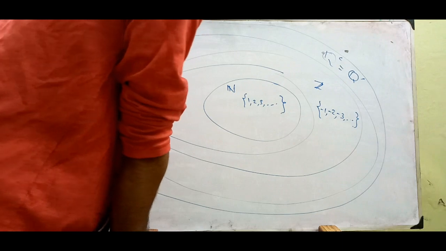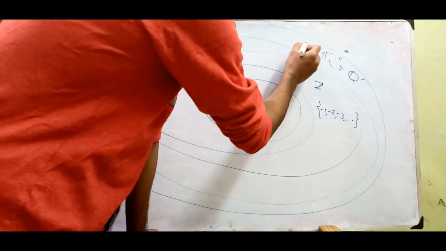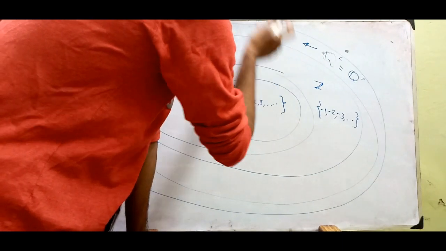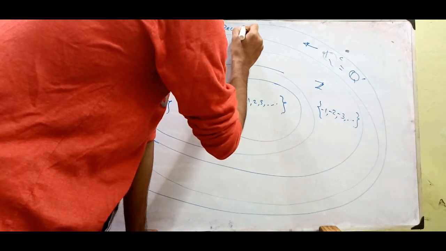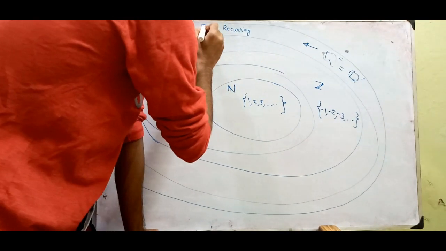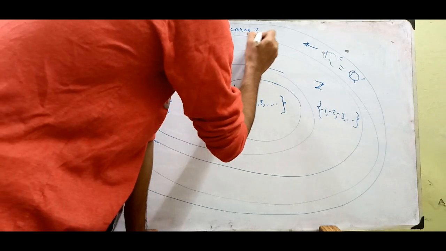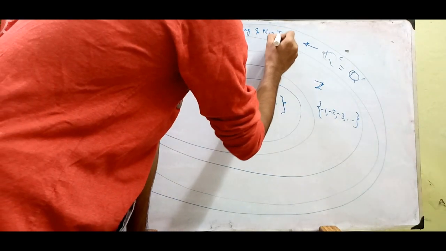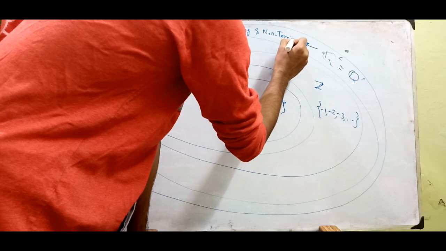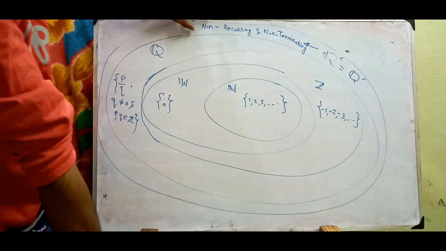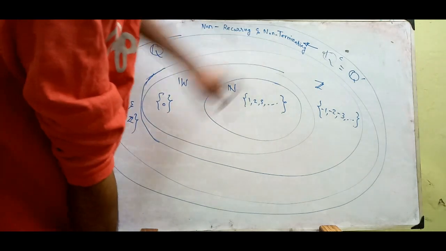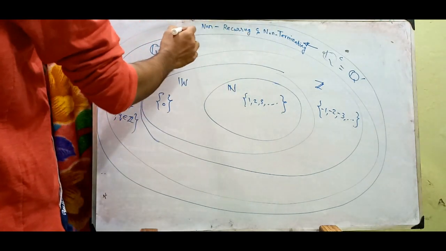Irrational numbers don't have any such form, but they can be represented as non-recurring and non-terminating decimals. They are often called non-terminating and non-repeating decimals.